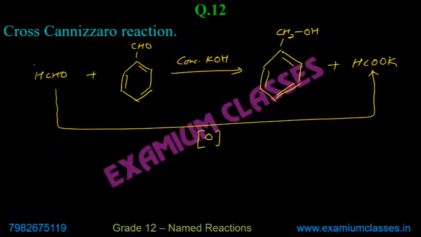If the question is asked like this, you need to know that this is the same reaction you will be using. So cram it. Formaldehyde in cross Cannizzaro reaction will always get oxidized.